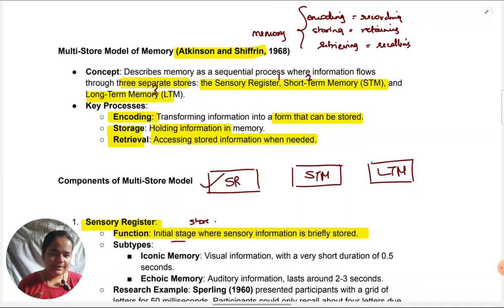Now, what you will realize is, for a brief amount of time, whatever information is coming on these sense organs, you're able to hold it. Simply saying, if you're seeing something, an image of what you've seen lasts for a little time before it goes away. Same way, if you're hearing something, the sound of what you've heard stays for a little time before it goes away. Similar is the case with the other sense organs.